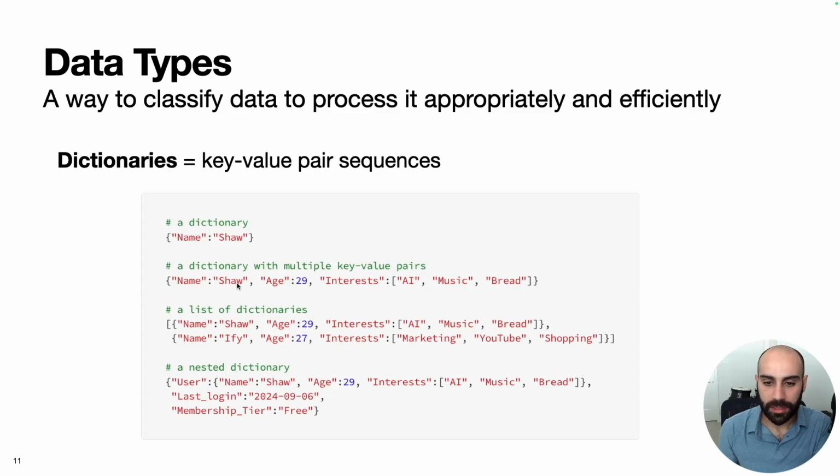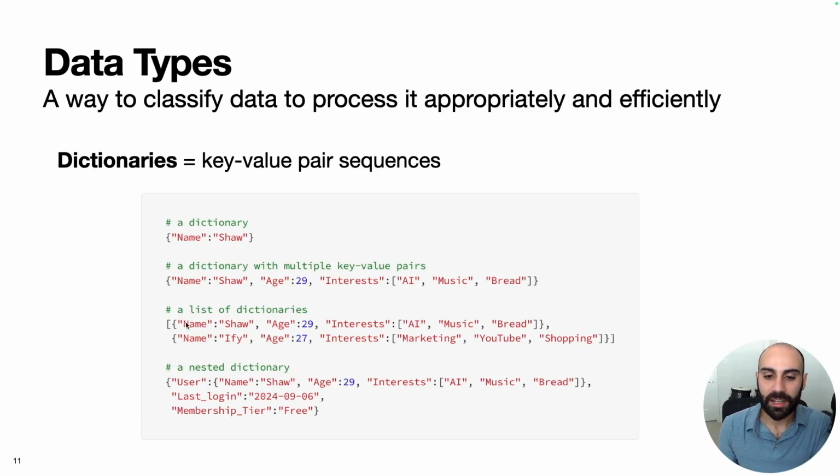So here we have the name as Shah, have age as 29. You notice that this is an integer, and then interests are organized in a list. So we have multiple data types in this dictionary. But we can also combine the list and dictionary data types. So we can have a list of dictionaries.